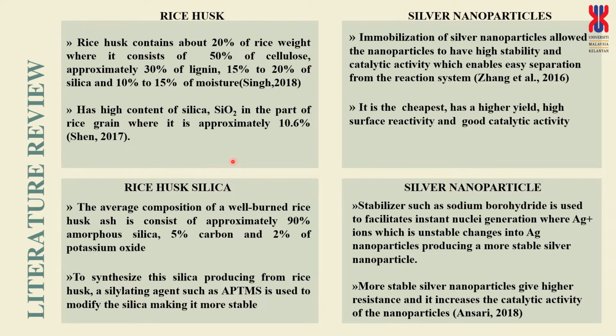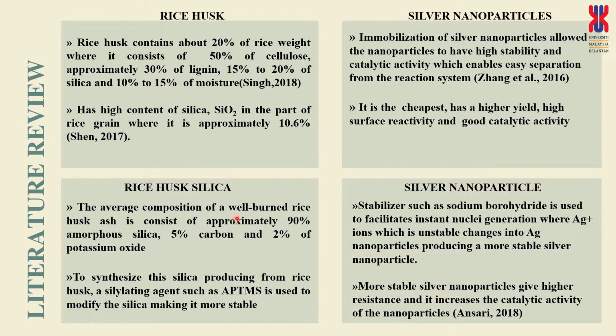As we can see here, there are several literature reviews. They have been separated into different points of view, which are rice husk silver nanoparticles, rice husk silica, and also silver nanoparticles. So first, we see that some research has emphasized the rice husk itself. Rice husk contains about 20% of rice weight, where it consists of 15% of cellulose, 30% of lignin, 15% to 20% of silica, and 10% to 15% of moisture. It has a high content of silica in the part of the rice grain.